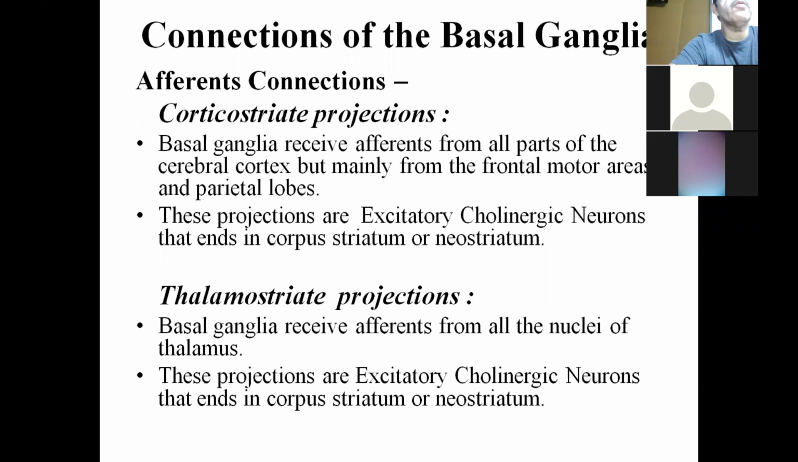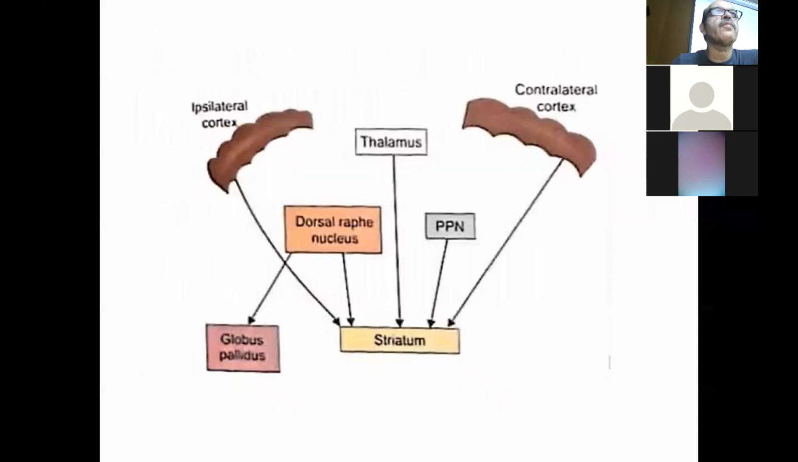Now, the second tract is the thalamostriate tract. The basal ganglia receive afferents from the nuclei of the thalamus, that is ventroanterior nuclei, anterolateral nuclei, and centromedial nuclei of the thalamus. These projections are excitatory cholinergic neurons, and they end in the corpus striatum or neostriatum.